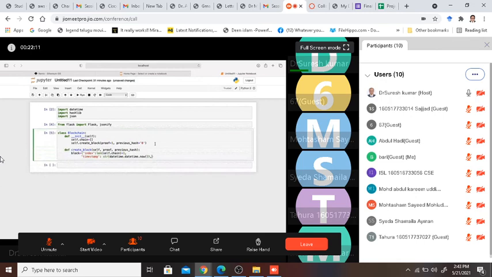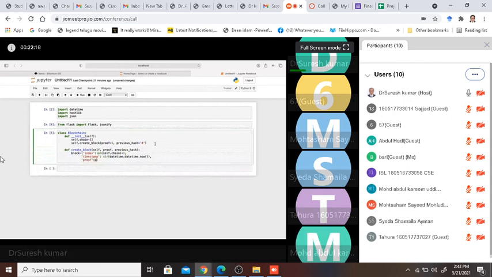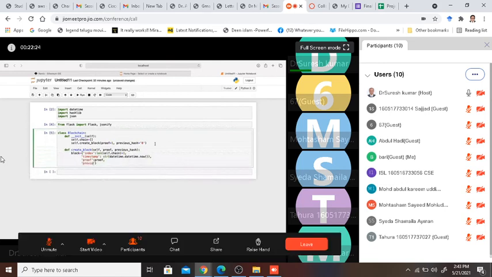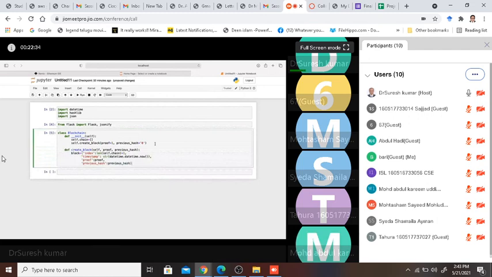What else is required in the block? We need a proof of the block. So I say proof, which will be nothing but my proof. Then I also need to say what is my previous hash. So I say my previous underscore hash is nothing but my previous underscore hash. And now I need to add this block to the block which was created earlier, that is the base block.